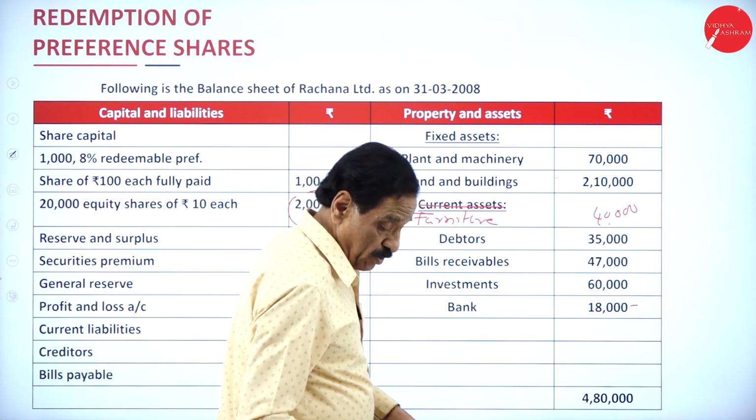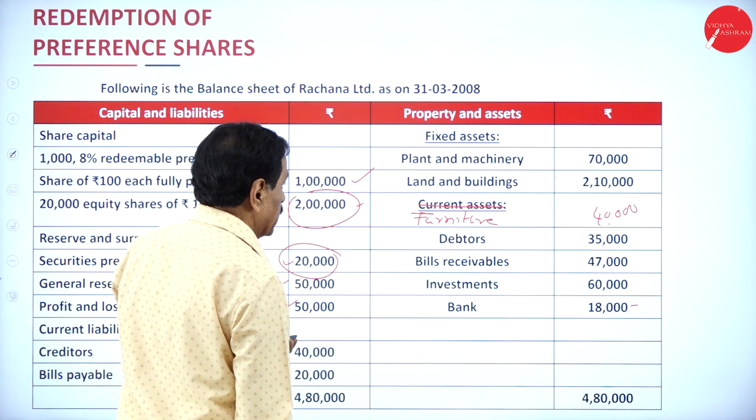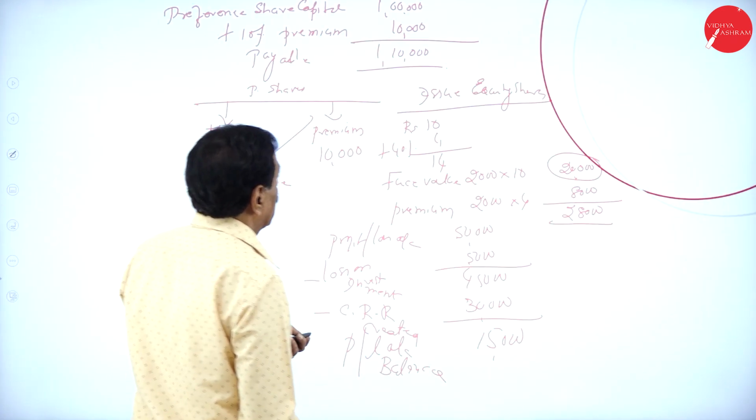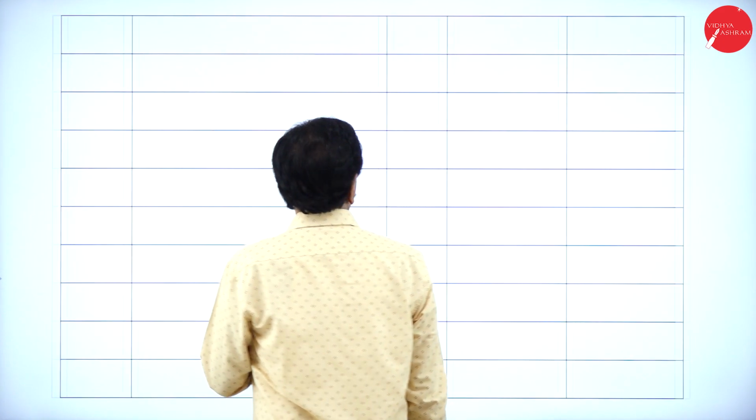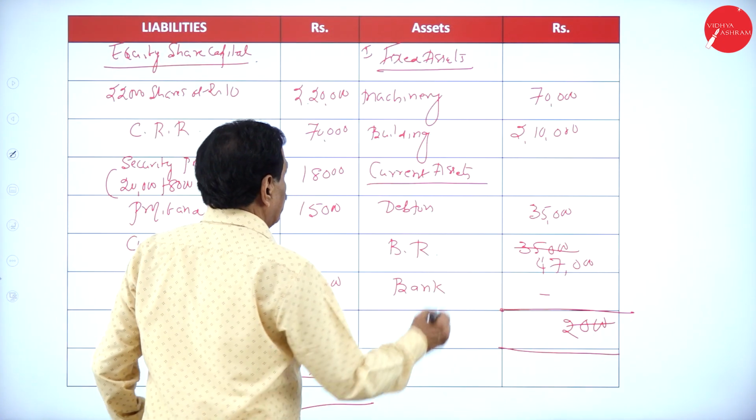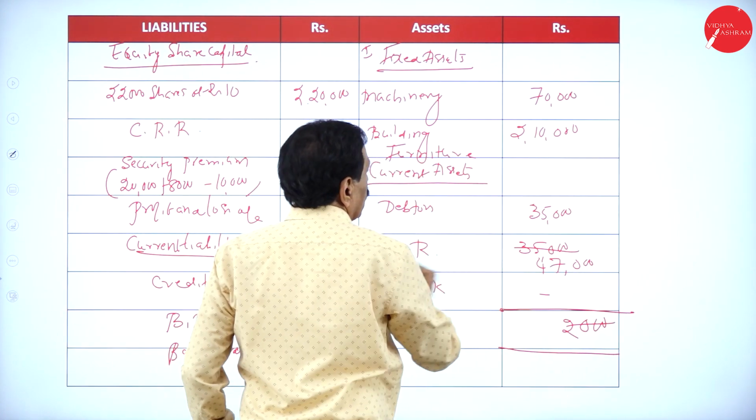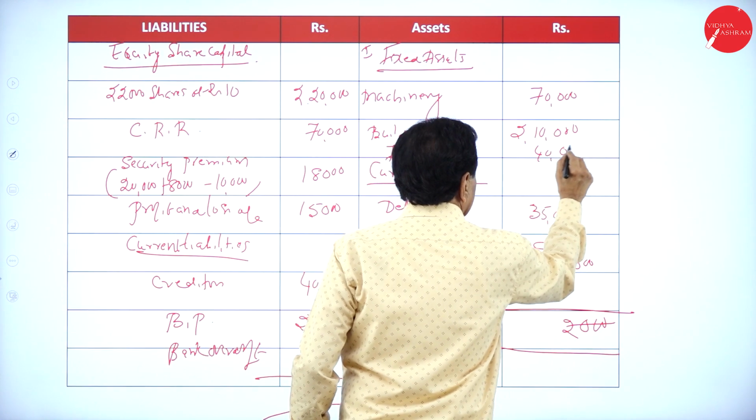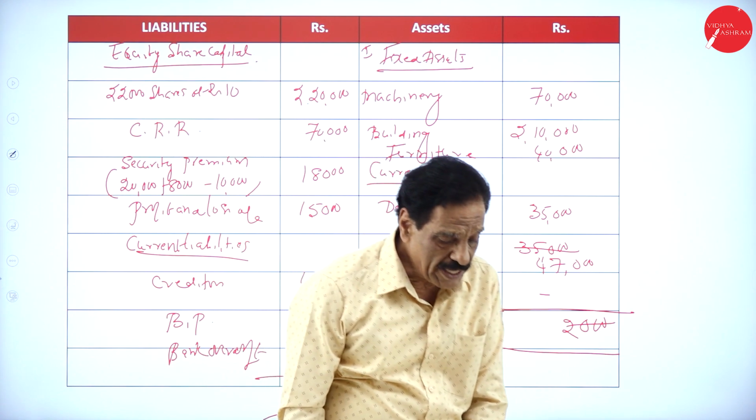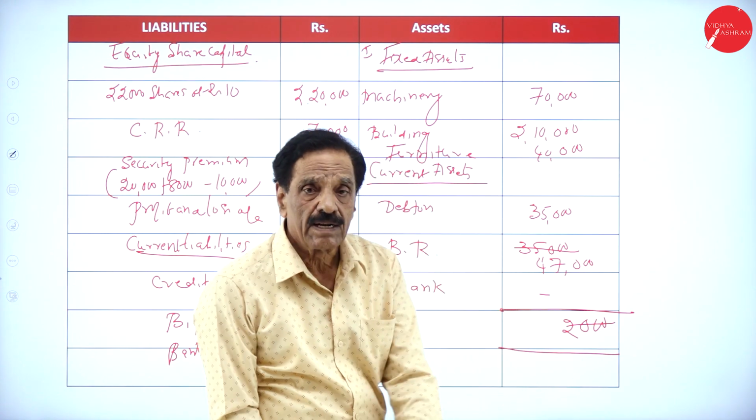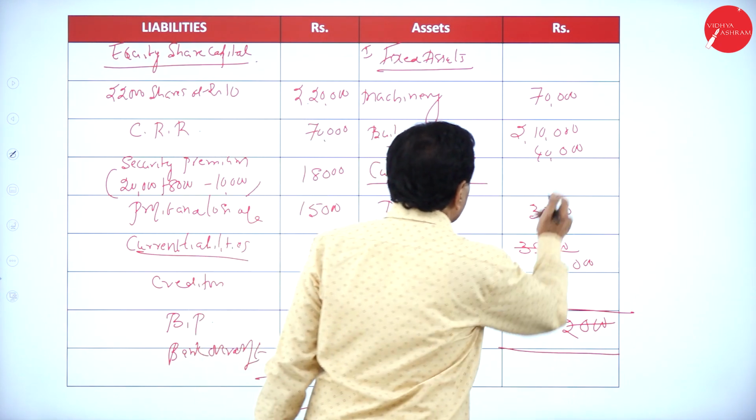4,80,000. Okay, so furniture is left over here. Come back here, asset side, balance sheet. Here furniture 40,000. Machinery 70,000, building 2,10,000, then here furniture is 40,000. Now add this figure.